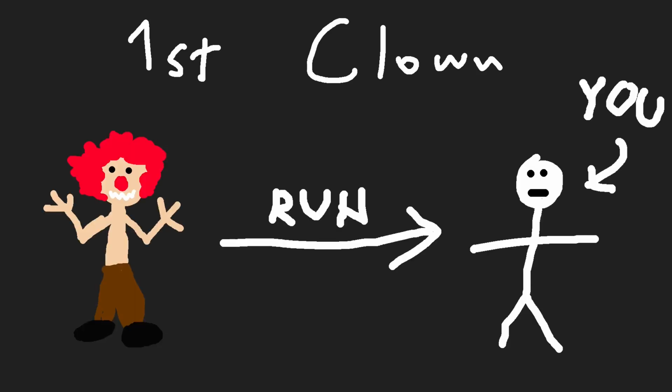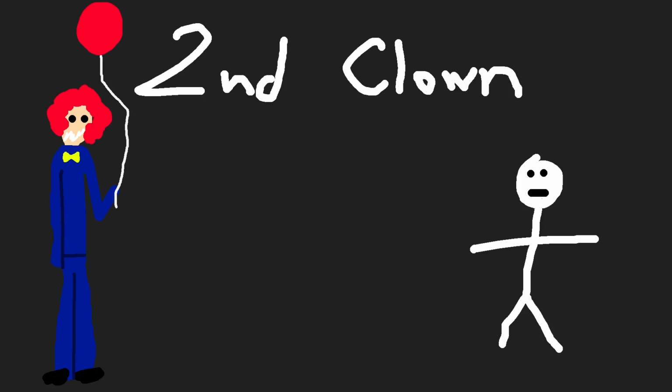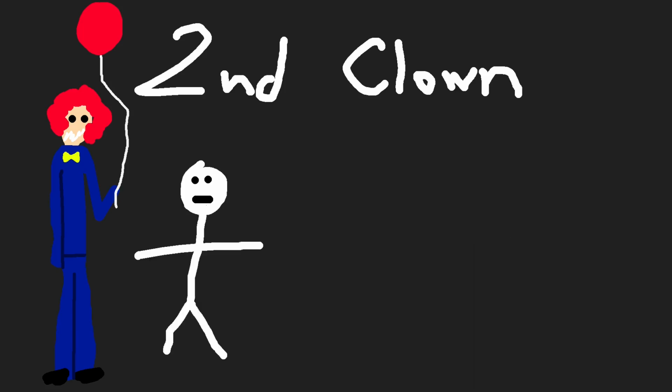We have 3 of them in mind for now. The first one will be pretty basic. It will be a shirtless clown who runs towards you and tries to kill you. For the second one, we want it to be a very tall clown who holds a balloon and walks very slowly, if at all. But when you get close to him or kill him, he will drop the balloon that he is holding, which will explode.